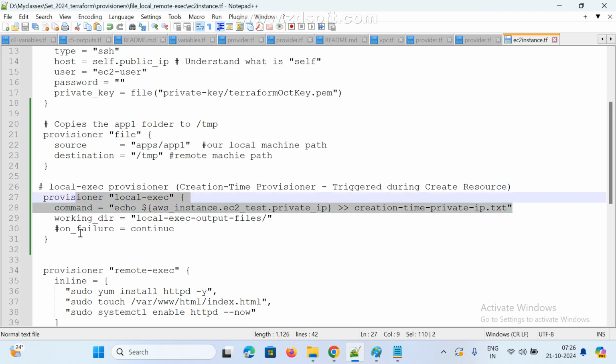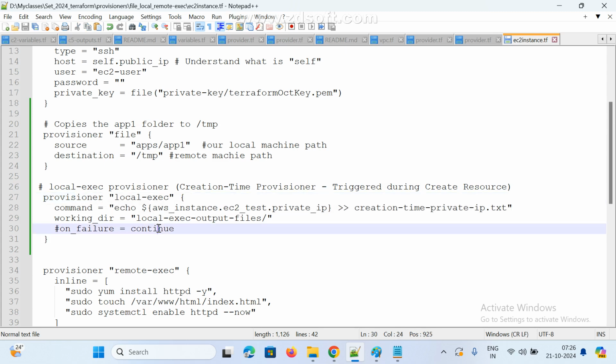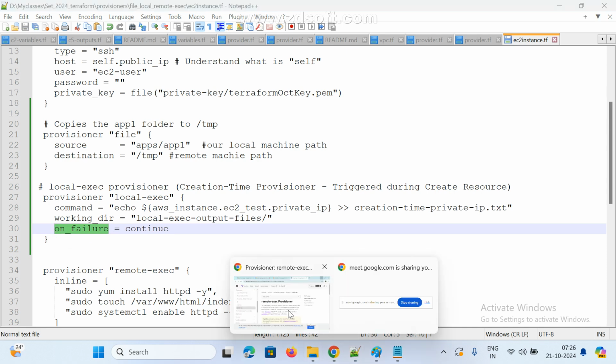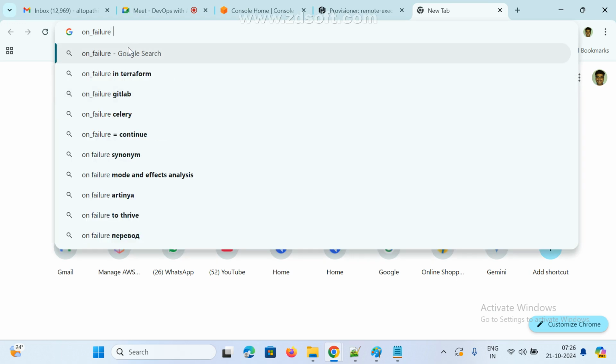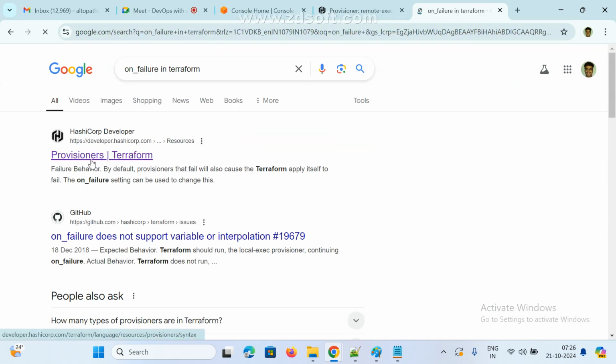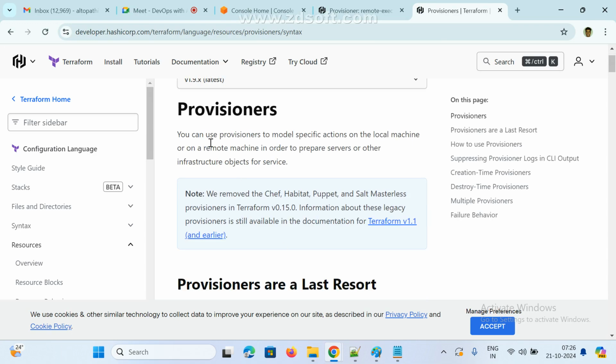That's it. On failure continue means, in case any error comes here and you want to continue, you can enable this one also. On failure continue. So this is the one. In terraform, on failure means if we have any failures, we can use provisioners to handle them.